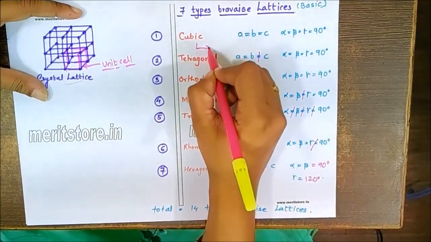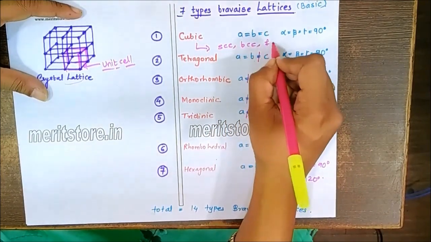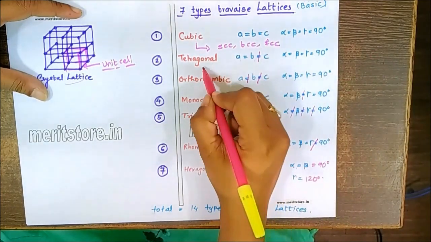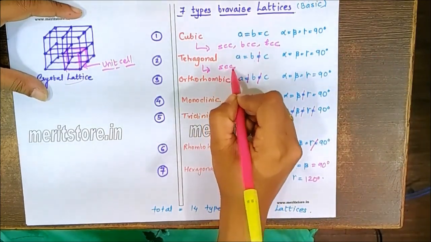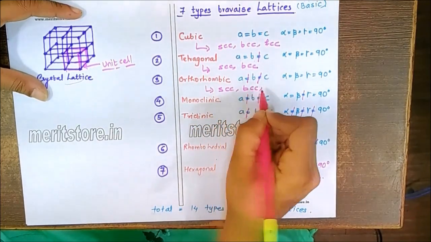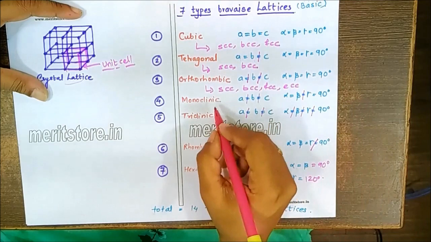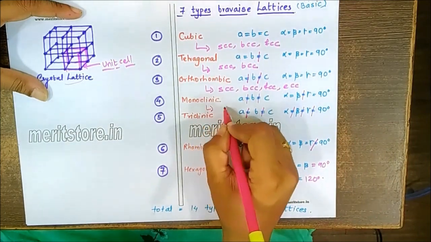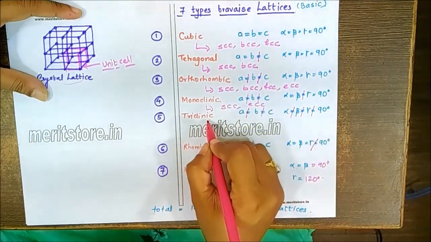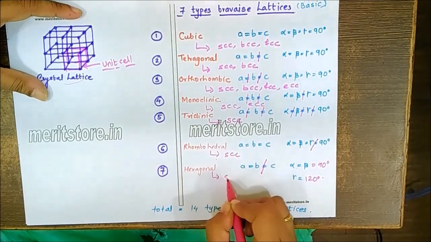For example, in case of the cubic, we have simple cubic, body centered and face centered. So we shortly call it SCC, BCC and FCC. Then in case of tetragonal, we have SCC and BCC. Orthorhombic, we have SCC, BCC, FCC, along with that we have ECC, that is edge-centered. Monoclinic, we have 2 types, SCC and edge-centered, ECC.